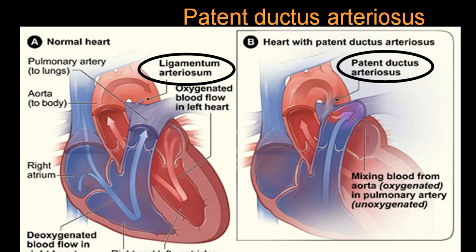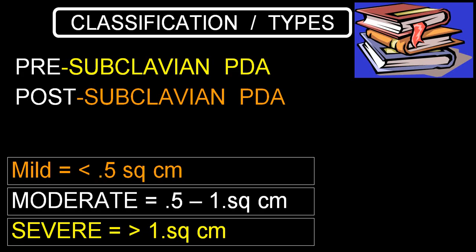Now this duct usually becomes atrophic after birth. We call it the ligamentum arteriosum. But if it persists and there is blood flow from the aorta into the pulmonary circulation, then we call that patent ductus arteriosus. There are two common terms which are utilized: pre-subclavian and post-subclavian PDA.